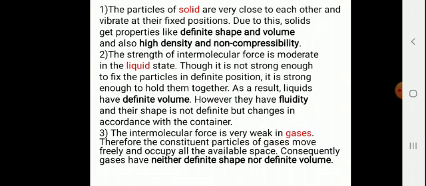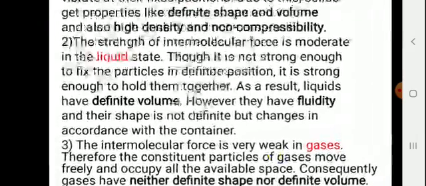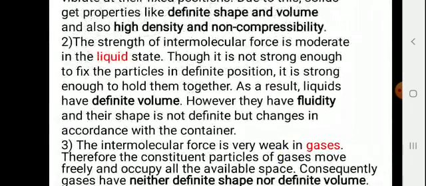The particles of solid are very close to each other and vibrate at their fixed position. Due to this, solids get properties like definite shape and volume and also have high density and non-compressibility. The strength of intermolecular force is moderate in liquid state. Though it is not strong enough to fix the particles in definite position, it is strong enough to hold them together.